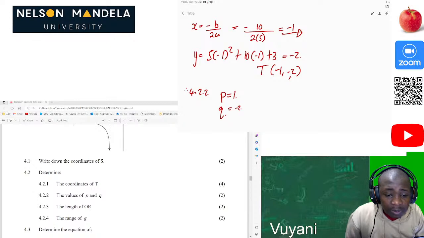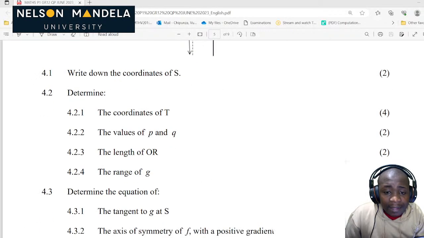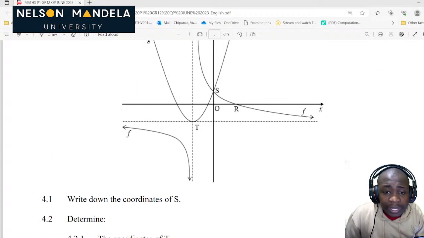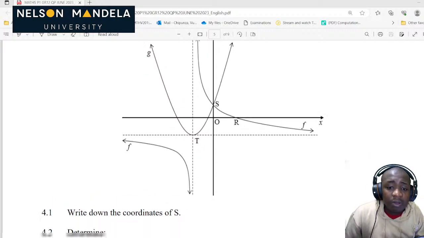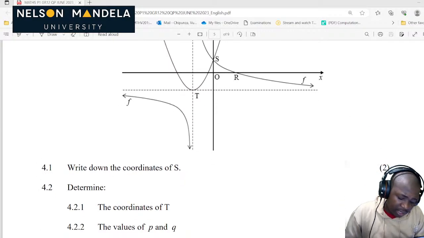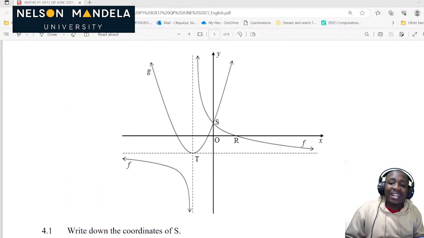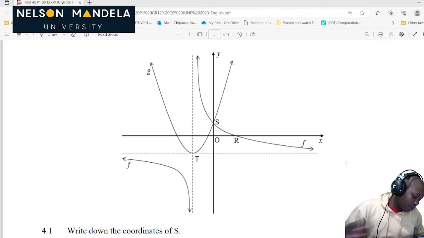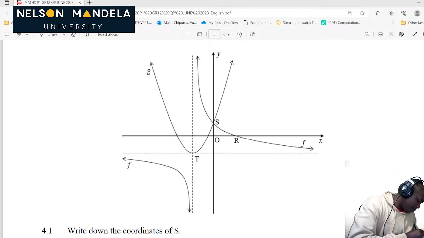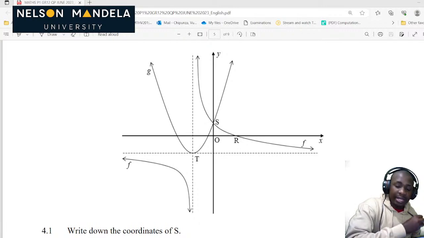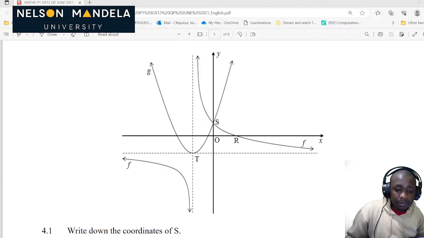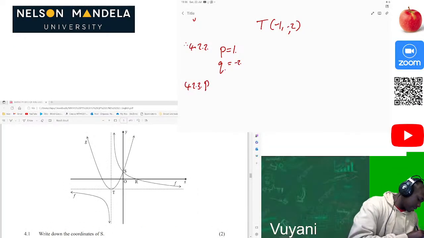Don't hesitate to ask a question, please. The length of OR. Where is OR? So how do we calculate the length of OR? In other words, they want to know the coordinates of R, but they're asking in an indirect way. So how do you calculate the coordinates of R? We know already, 4.2.3, that R is an x-intercept, so it's going to be x, 0.